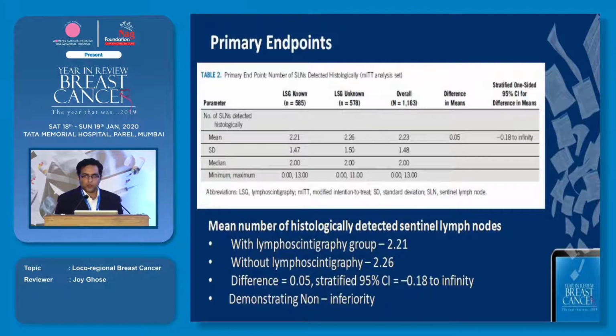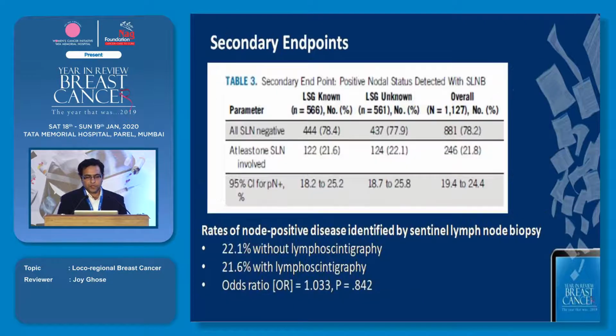So in the primary endpoint, when we come to the results, there was hardly any difference. The mean lymph nodes dissected was 2.21 in the patients who had a lymphoscintigraphy known to the surgeon, and those who didn't know it, it was 2.21. So there was a 0.05 difference in the number of lymph nodes when you come to the mean. They did demonstrate non-inferiority because the difference was 0.18 in the confidence interval. The secondary endpoint, which is the number of lymph nodes which are positive on sentinel node biopsy, were again similar. There was no difference in this number, 22.1 and 21.6.